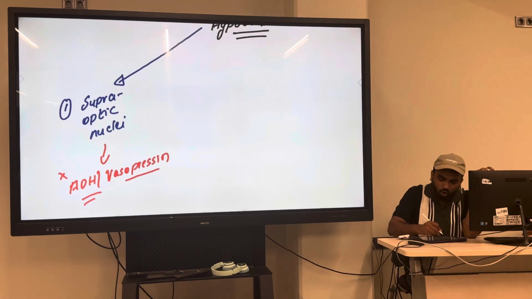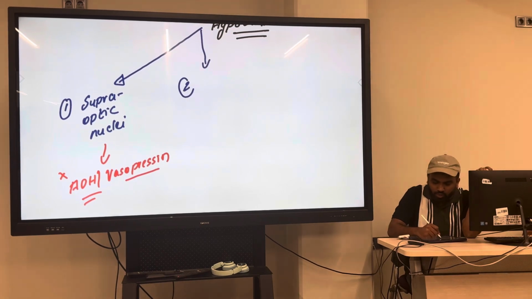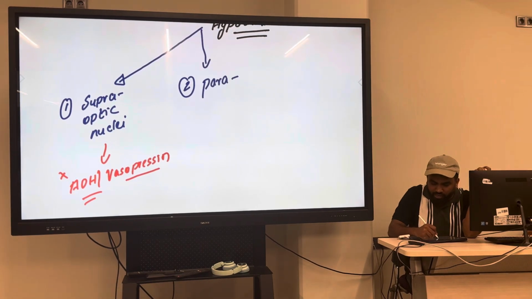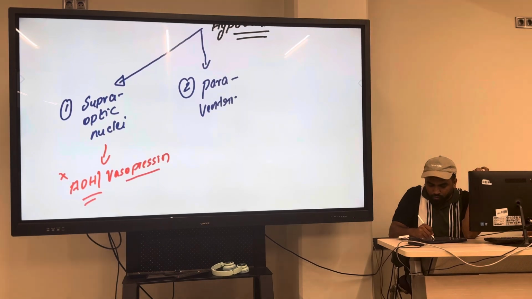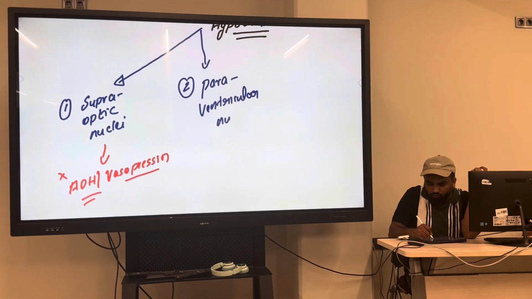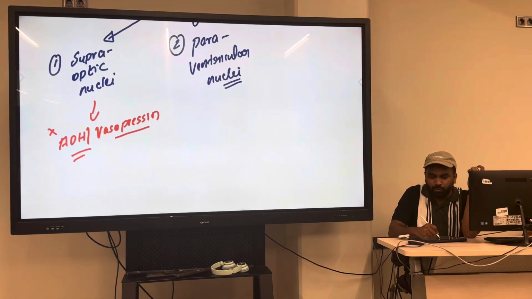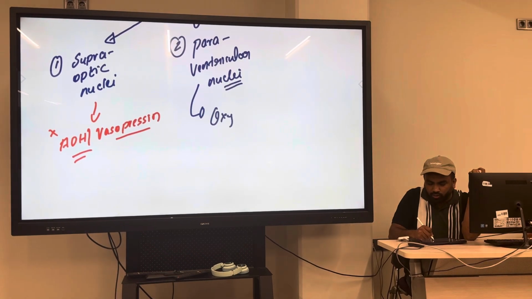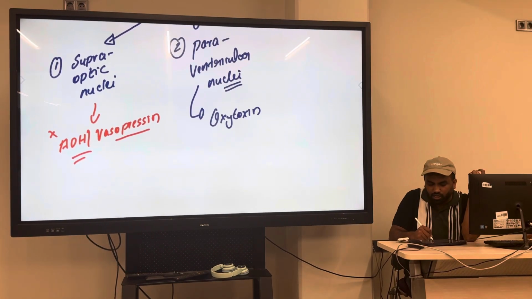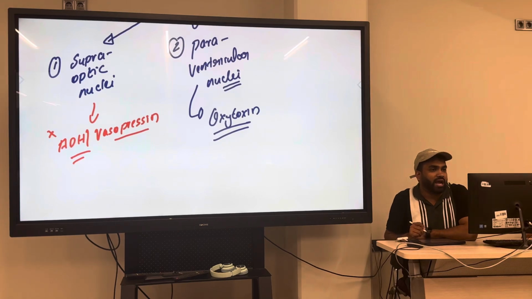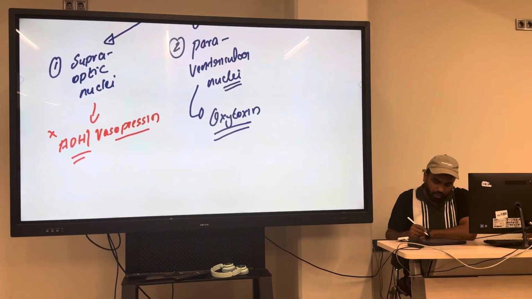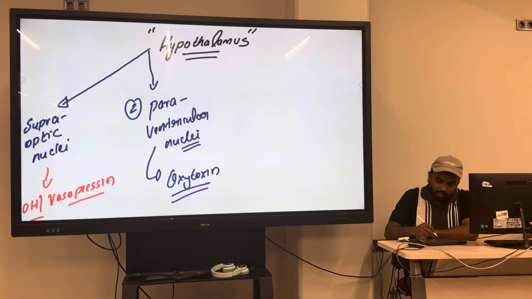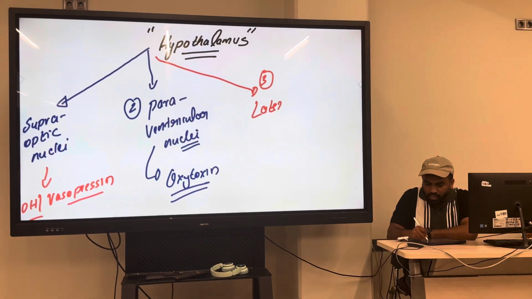The second nuclei is called paraventricular nuclei. Paraventricular. Everyone knows the function of the paraventricular nuclei? They produce a hormone. What is it? Oxytocin, for milk ejection as well as for what? Uterine contraction during labor.